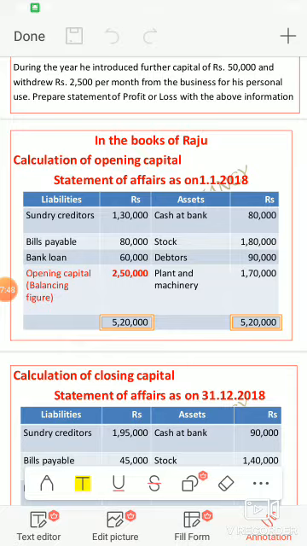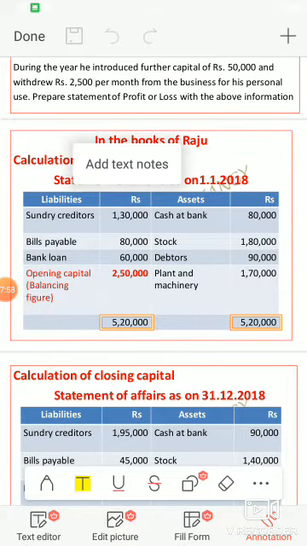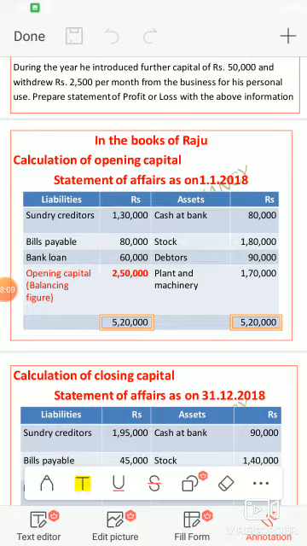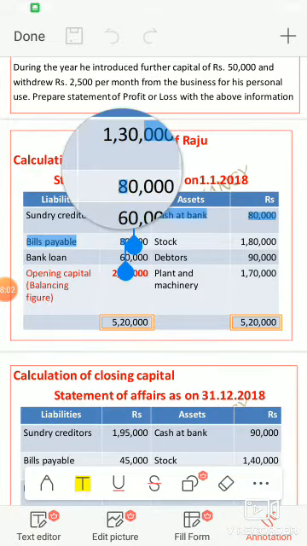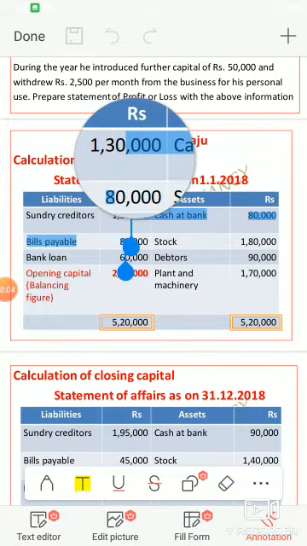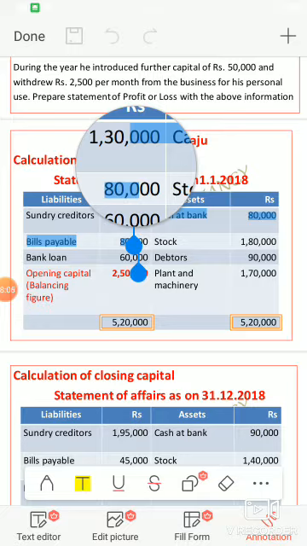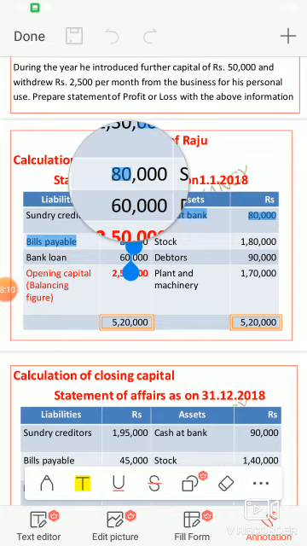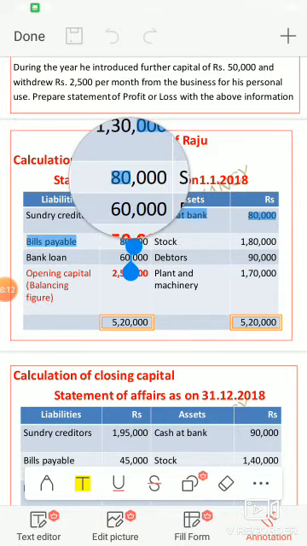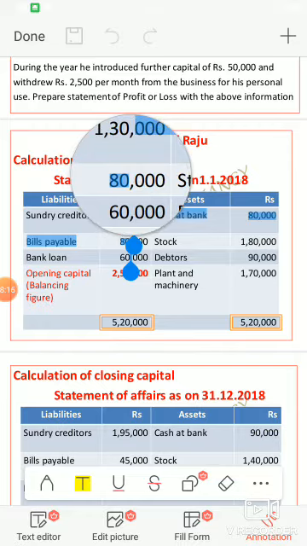Next we are going to add the liability side total: 1,30,000 plus 80,000 is 2,10,000, then 2,10,000 plus 60,000 is 2,70,000.